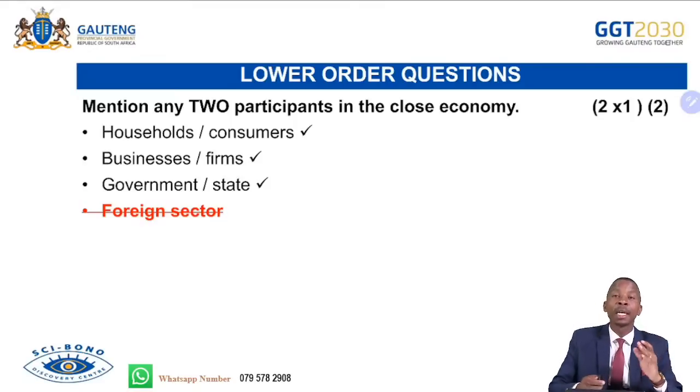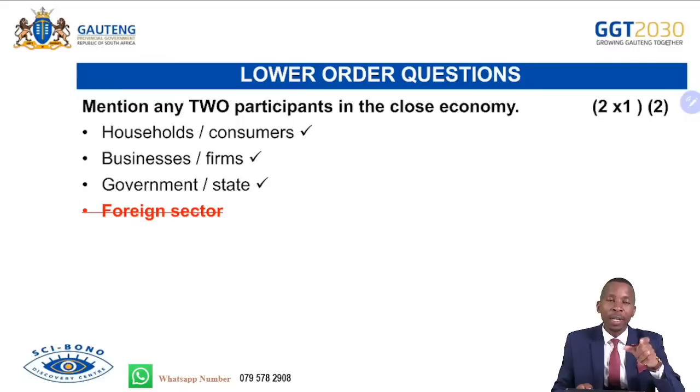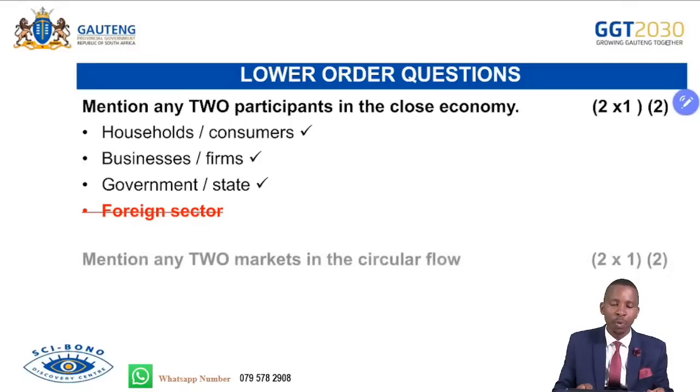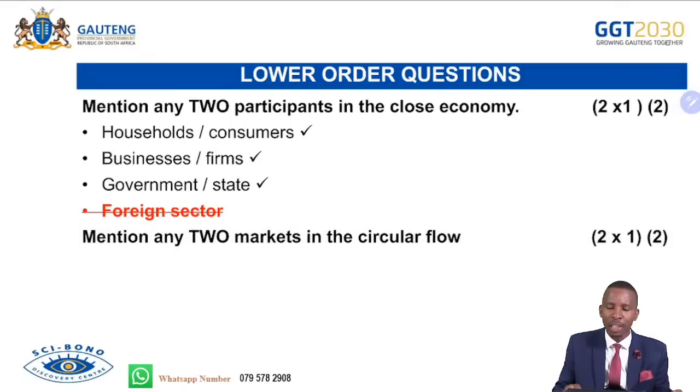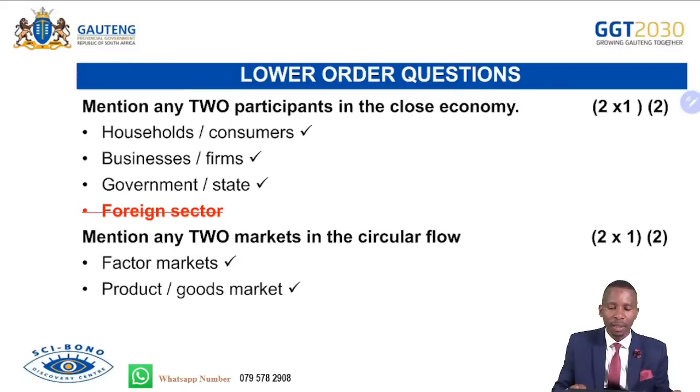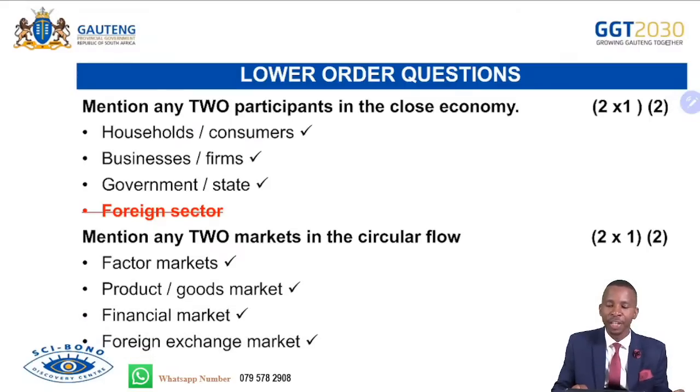I'm trying to make an example of what I was talking about. The content can be assessed in the lower order, the same content in the middle order, and the same content in the higher order. So ensure that as you study, you exhaust all of those so that it will be easy for you to get marks. Mention any two markets in the circular flow. Factor market, product market, financial market, as well as the foreign exchange market.